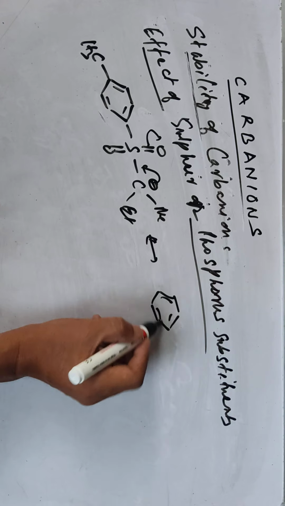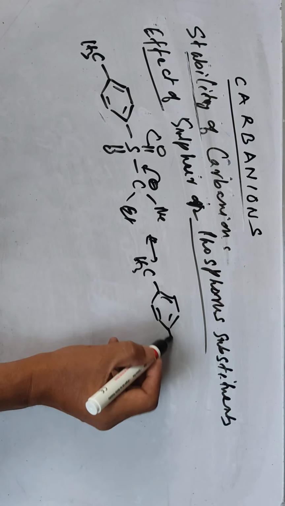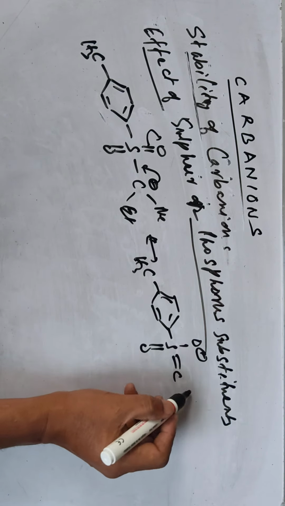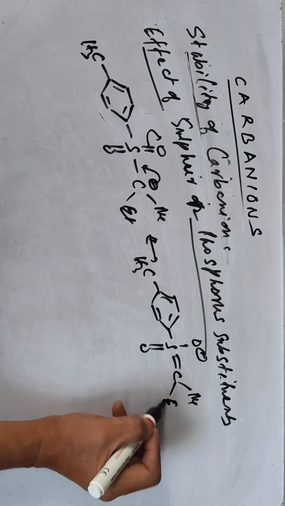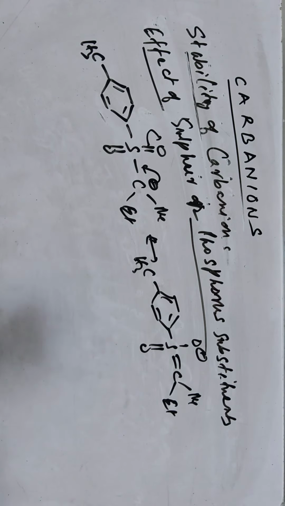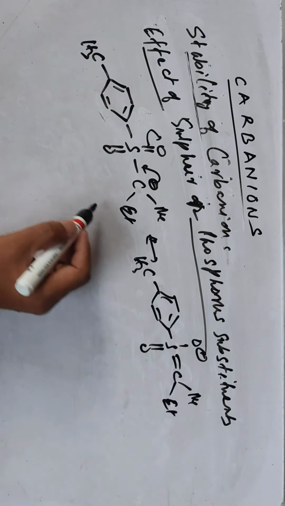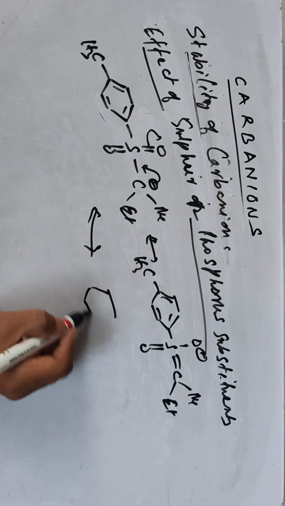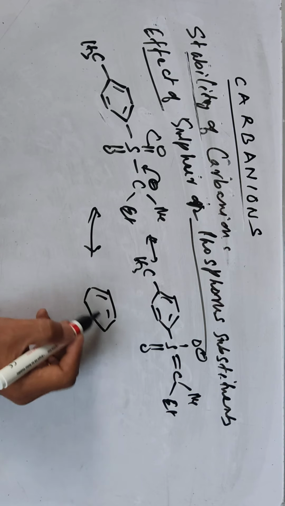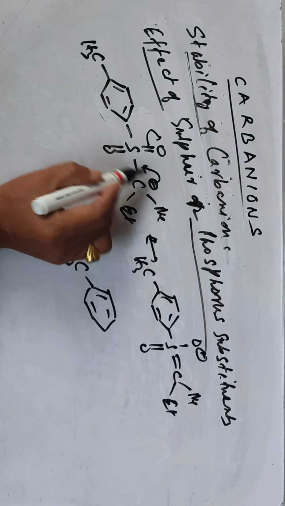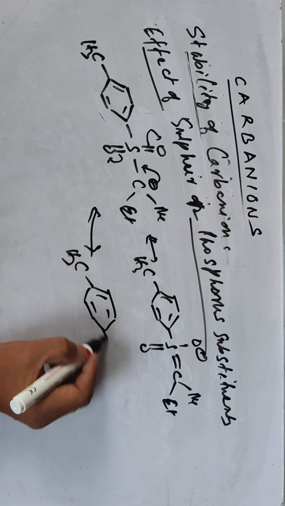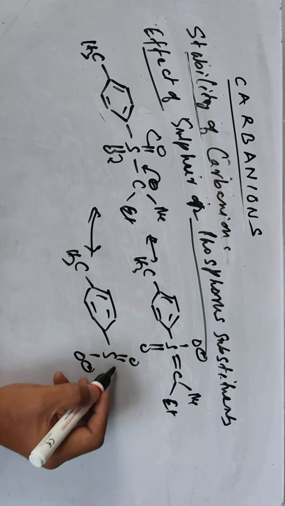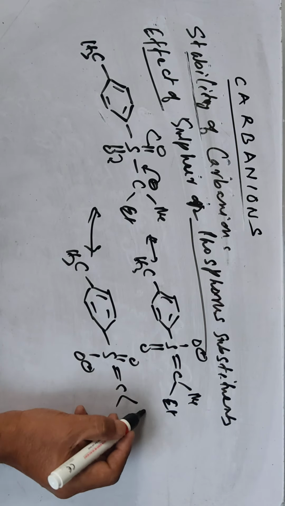When you link with a sulfur compound, then you can delocalize this way. Okay, Me, Et. Similarly, you can have another one. You can have it also this way, and here also you can have one negative charge. So in this way you can have canonical structures.